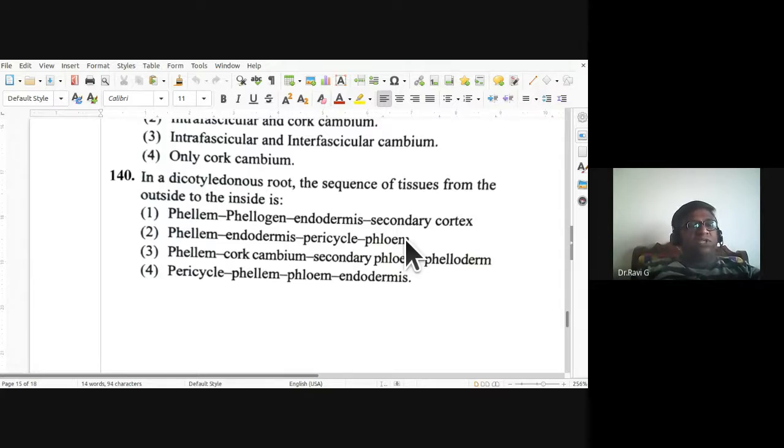So all these are questions from biology. Okay, till 140, they were all questions from the botany part of it. So next we would be having the zoology part, biomolecules, and remaining questions. Okay, 140, B is the right answer. Phellum towards the outside, inside is phloem, endodermis, pericycle, phloem.